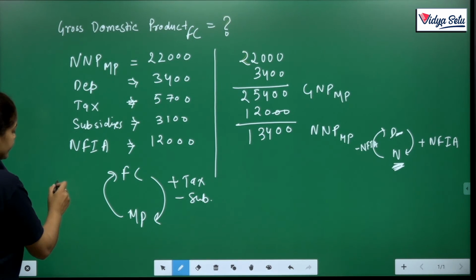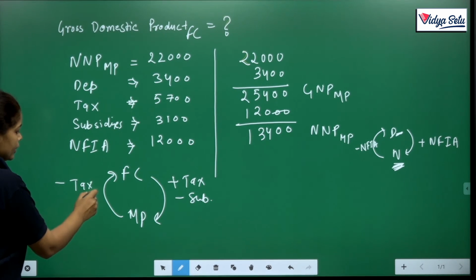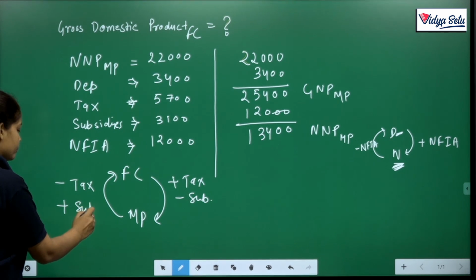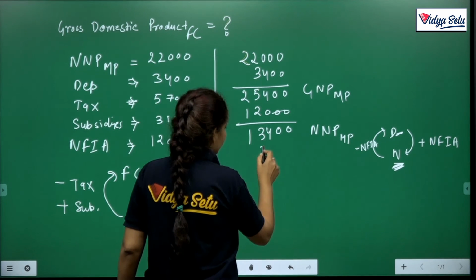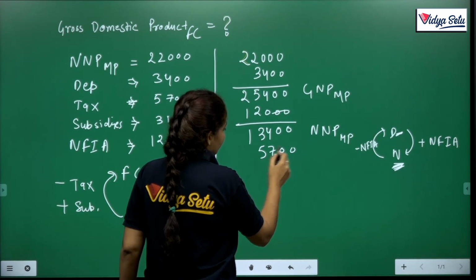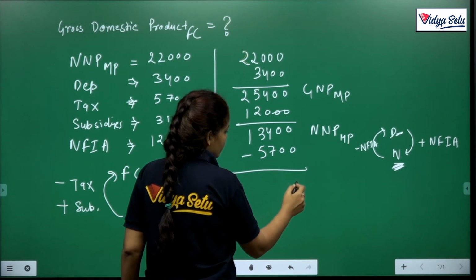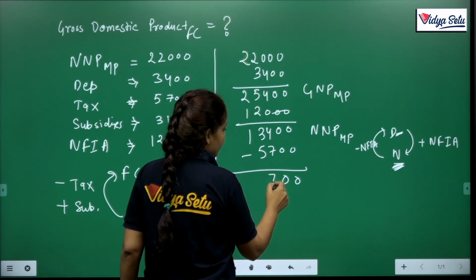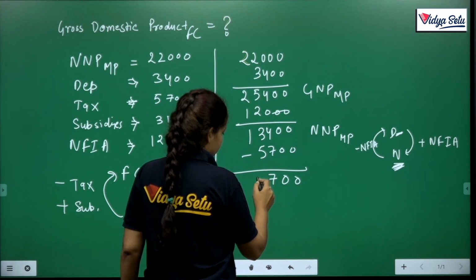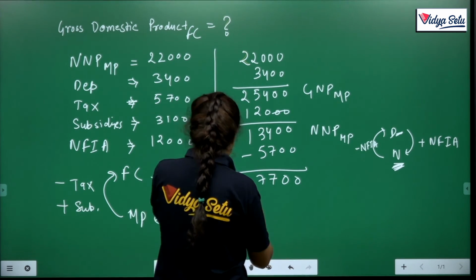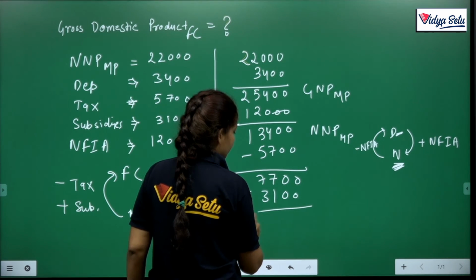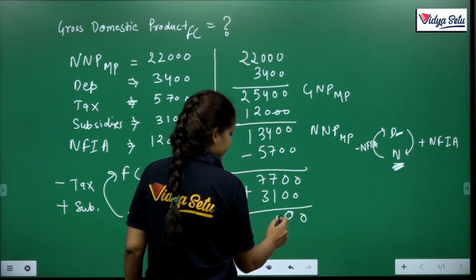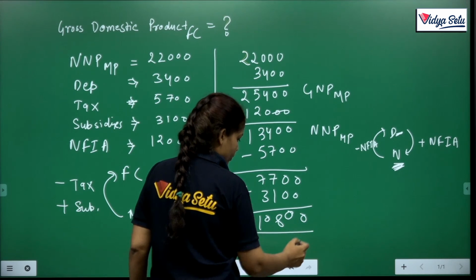So here taxes are minus and subsidies are plus. So taxes minus 5,700 and add subsidies 3,100.